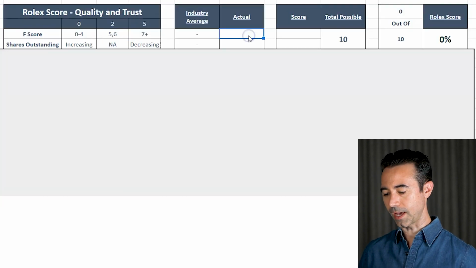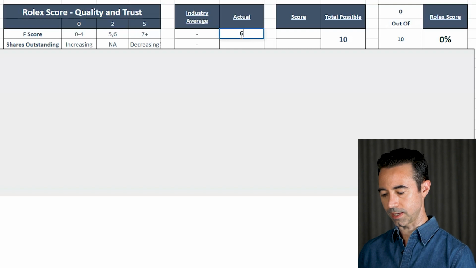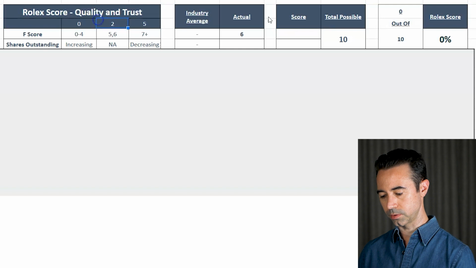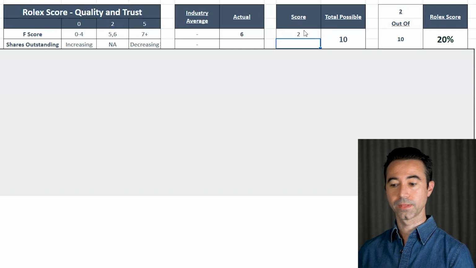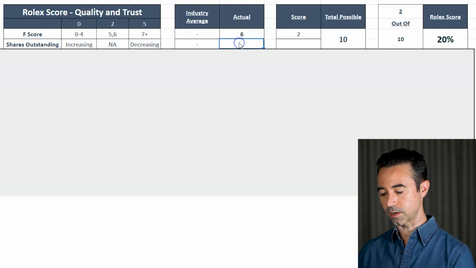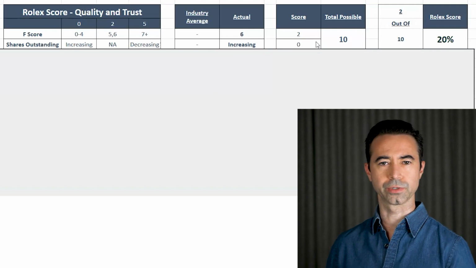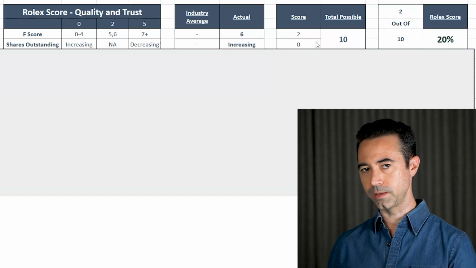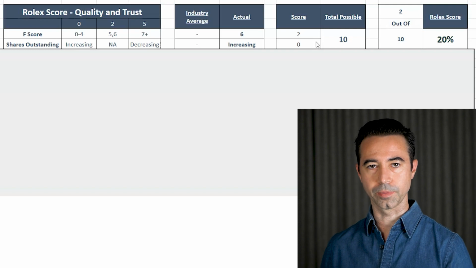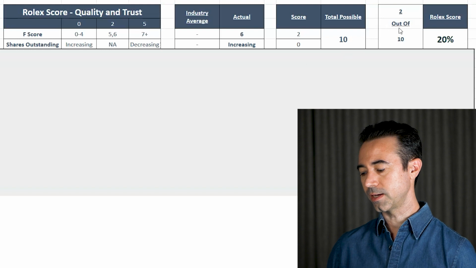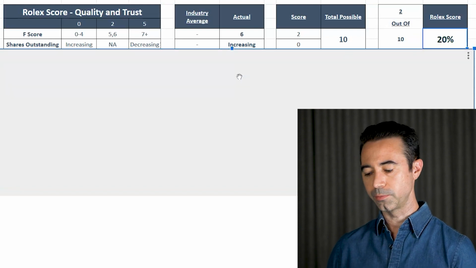So coming back, the actual Piotroski F score was a 6, and the score I give that is a 2. So 2 points for this one. Of course, we saw that shares are actually increasing, which gets 0. They're not getting any points there because I don't like to see it when shares are increasing. But we'll see later, maybe in the growth score, it's going to help us figure out if it's okay to have increasing shares still. But anyway, we have a 2 out of 10, so that's 20%. So not the best Rolex score. Let's keep moving on here.